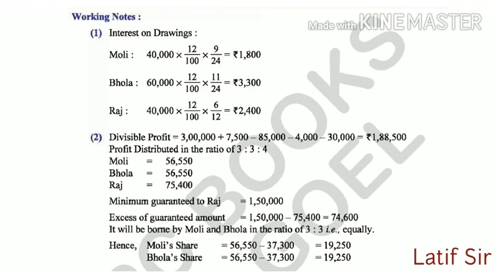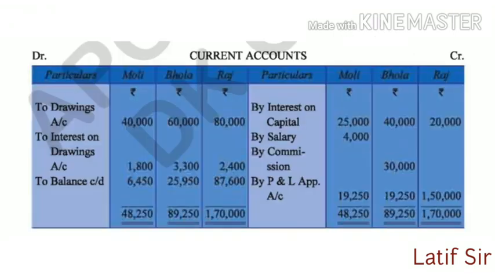Let us see again how the interest on drawings has been calculated. See, for Molly: 40,000 into 12 by 100 into 9 by 24, or 4.5 by 12, same thing. Similarly for Bhola: 60,000 into 12 by 100 into 11 by 24, or 5.5 by 12. And for Raj: 40,000 into 12 by 100 into 6 by 12. Why? Because Raj has withdrawn twice, at the end of each half year, September 30 and another on March 31st. So on March 31st there is no interest to be charged. For the remaining, the interest has been charged.